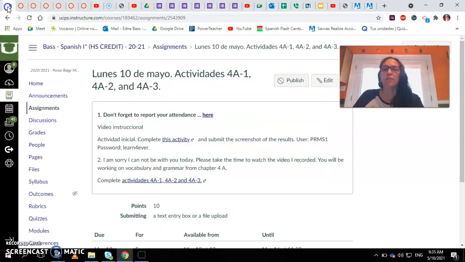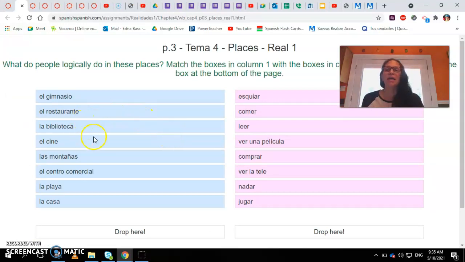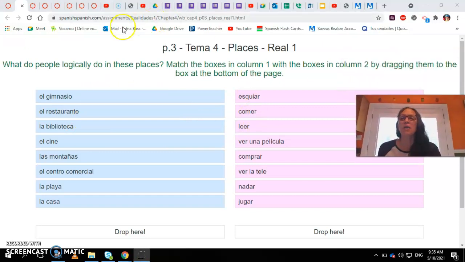So let's go back to the plan. For our warm-up, we have this activity. This is the first activity. It's simply practicing the new vocabulary you are learning. Look at the instruction. It says, what do people logically do in these places? Now, you can do different things in different places, and I know some of you are going to come with some smart answers like, well, I do that here. But it's about what people logically do in these places. So keep that in mind.